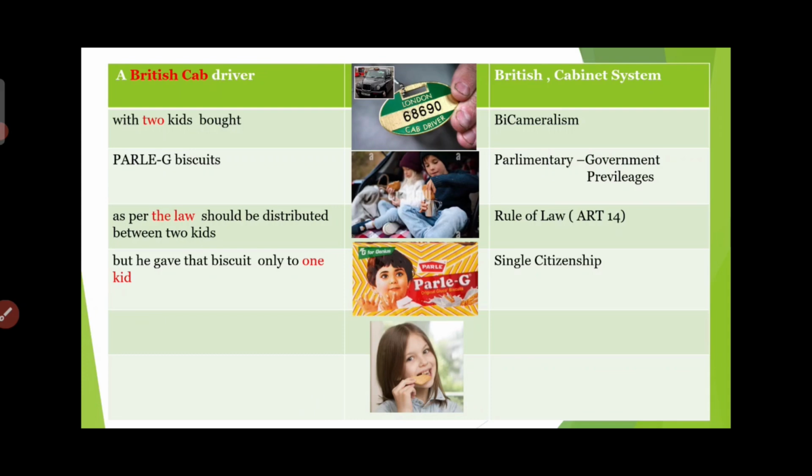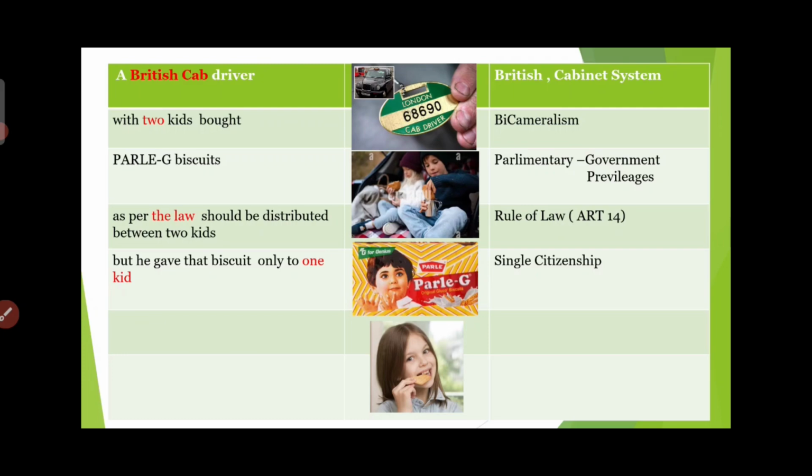A British cab driver. Here, British cab driver is cabinet system. With 2 kids is bicameralism. Bought Parle-G biscuits. From Parle-G biscuits you will get 2 things: one is parliamentary government, and another is parliamentary privileges. As per the law, they should be distributed between 2 kids. Rule of law. As per law is rule of law. But he gave the biscuit only to 1 kid, that is single citizenship. He has 2 kids, that is bicameralism, Parle-G, parliamentary government and privileges.